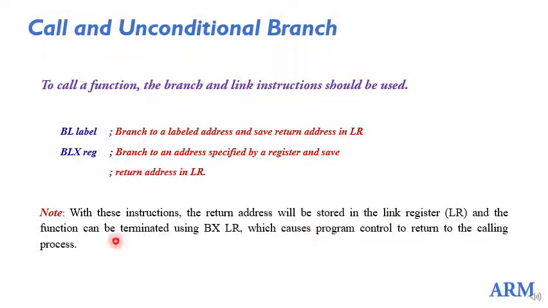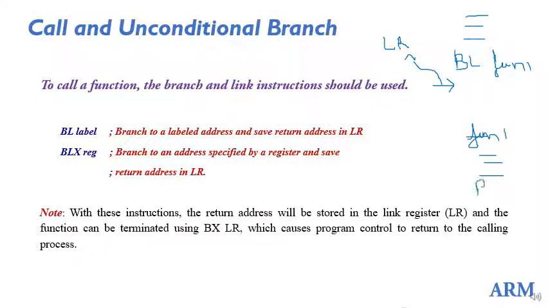If I have to execute this instruction, say BL function, suppose you have the main program and you have BL function. This causes the address of the next instruction to be stored in the link register, right? This will take the control to the point where the function is written, executes the instructions, and at the end of the function you may have to write BX LR.